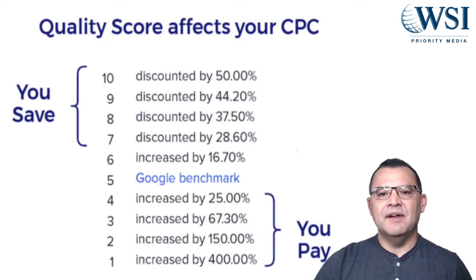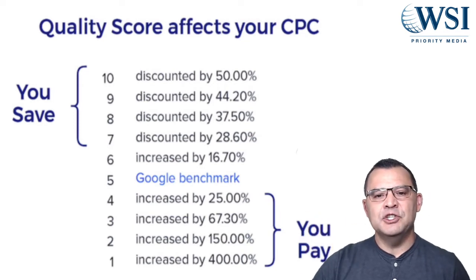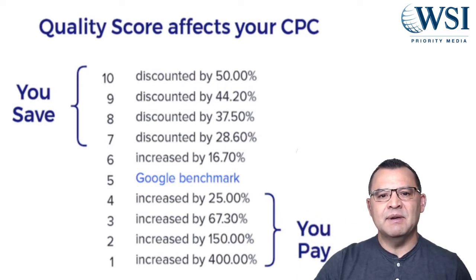But on the other hand, a poor quality score can really cost you. Just 1 point below, at 4, for example, you've got a 25% increase. And at a 1, it's pretty bad: up to a 400% increase in the price you pay per click versus the guy right next to you in your industry going after the same customer.